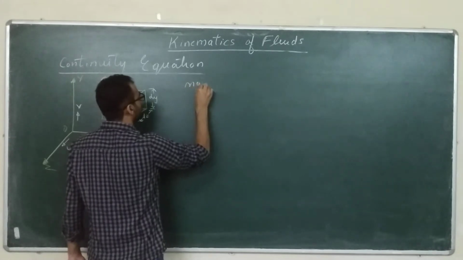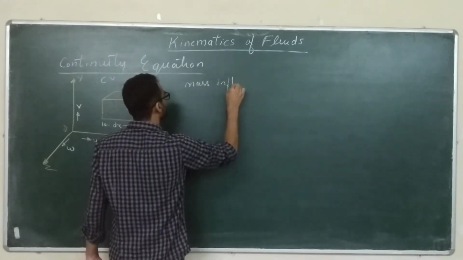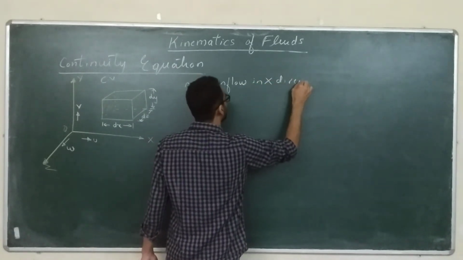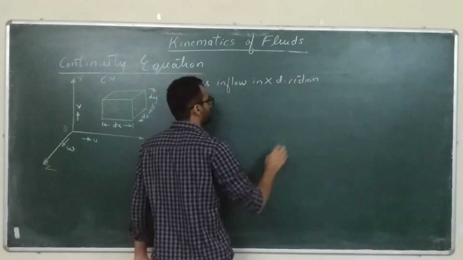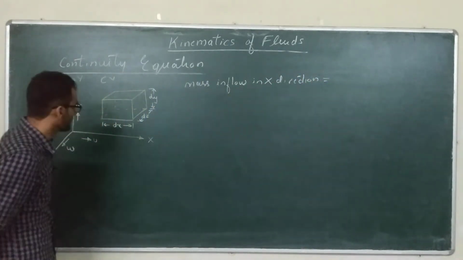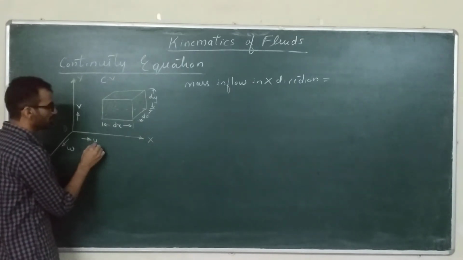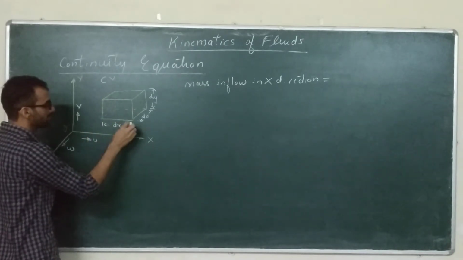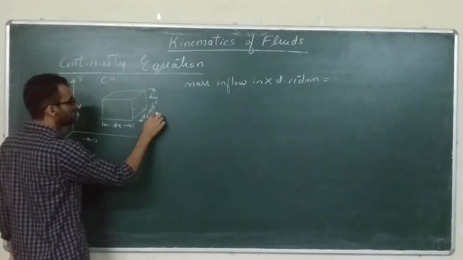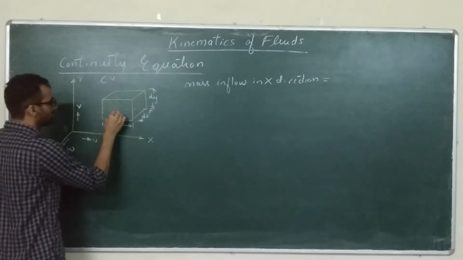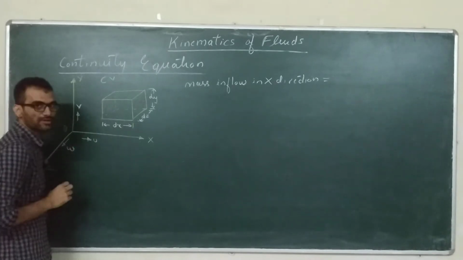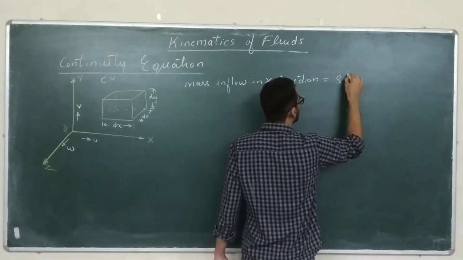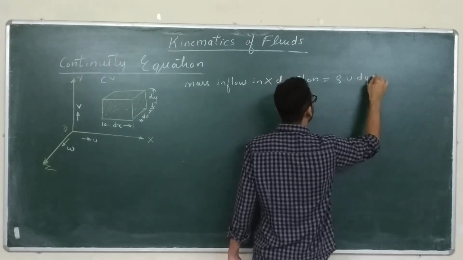So, mass inflow in the x direction. What will that be? See, what is the velocity? u. And what is the area of this control surface? It is dz into dy. So this is dz and this is dy. So your mass inflow will be rho into u into dy into dz.